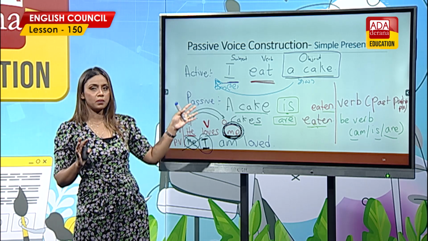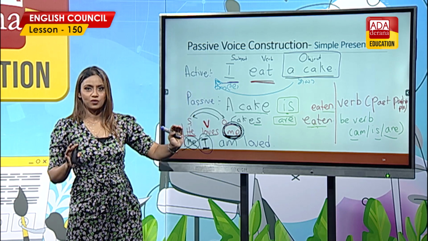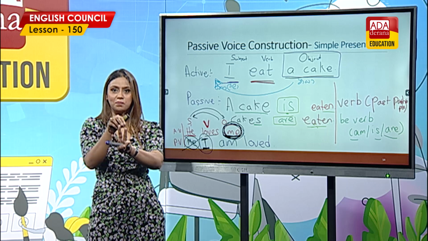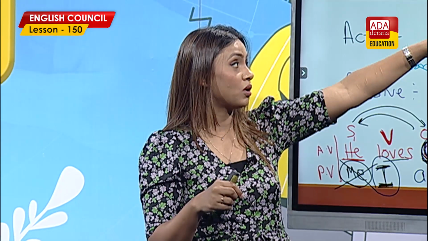So yesterday we were talking about this: how to form passive voice. So remember, usually the structure is SVO, simple sentence structure. We are on simple present.